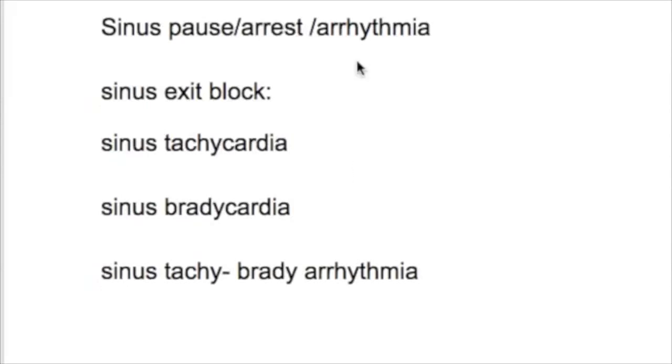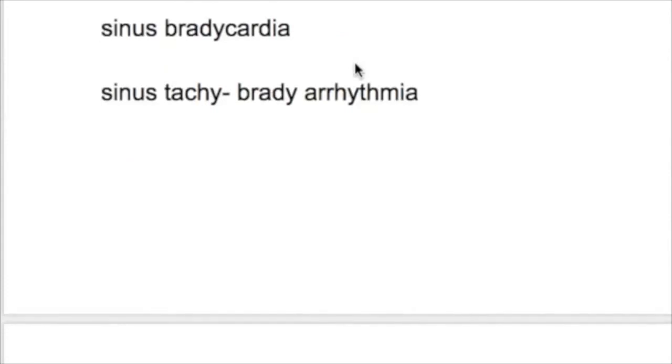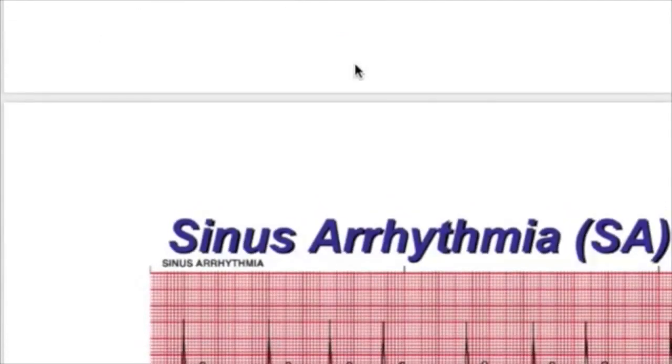In sinus arrhythmia, the rhythm is irregular. And number 2, the QRS complex is less than 0.12 seconds. So in sinus arrhythmia, the rhythm is irregular and the QRS complex is less than 0.12 seconds.